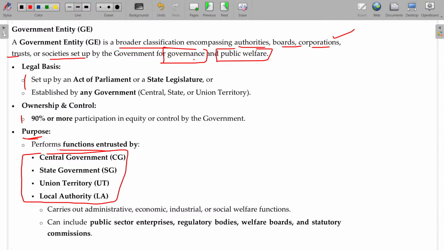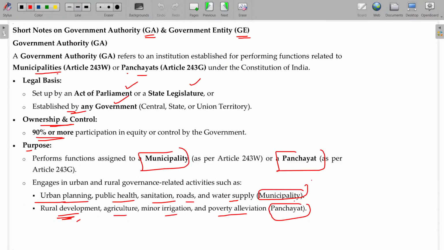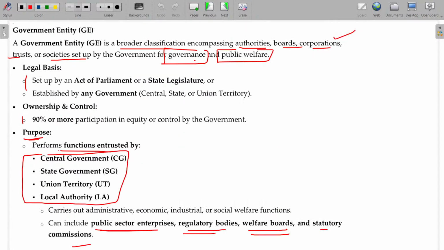Central government, state government, union territory and local authority. Can include public sector enterprises, regulatory bodies, welfare boards, statutory commission. So earlier it's purely municipality and panchayat like government authority, but here it's not authority, entity also. They may not be having the power or authority, but they will be acting for social responsibility as well as some business also will be available here. Public sector enterprises, some business, PSUs.